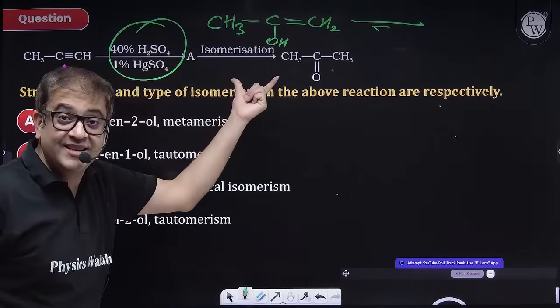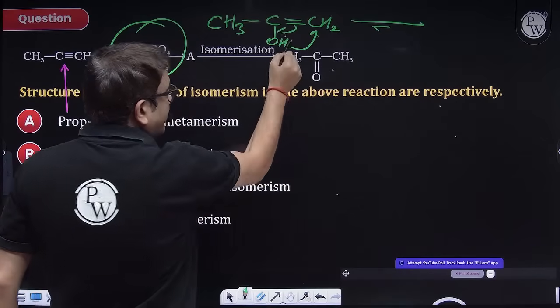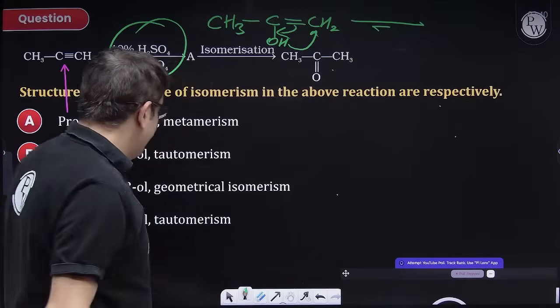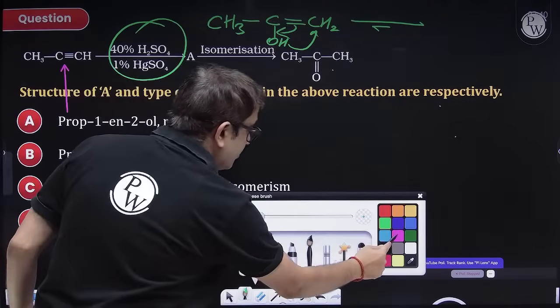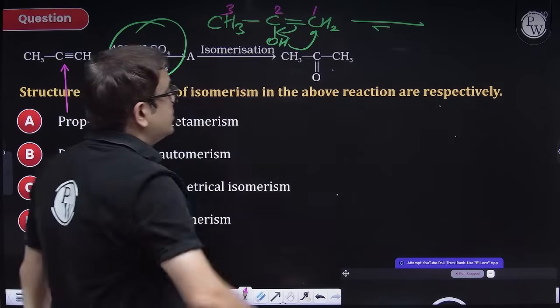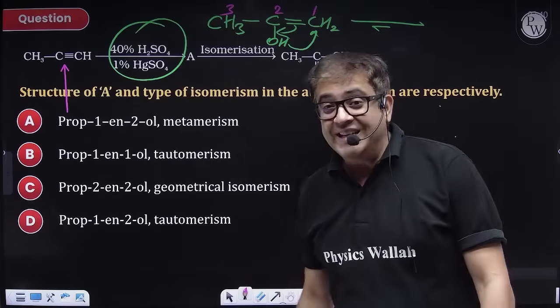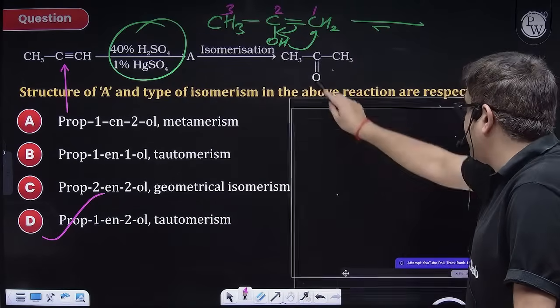That is isomerization. So H will come here, double bond will come here, and then you will be getting your ketone. So what is this IUPAC name, beta? Because question is asking IUPAC of A. 1, 2, 3. So this is prop-1-en-2-ol. As an option D is your right answer.